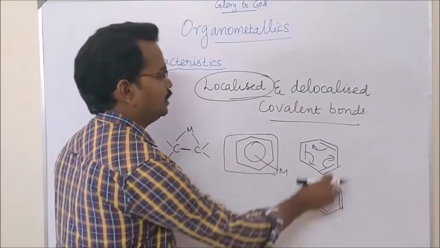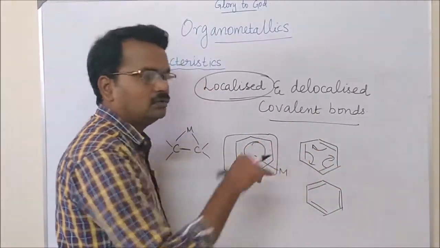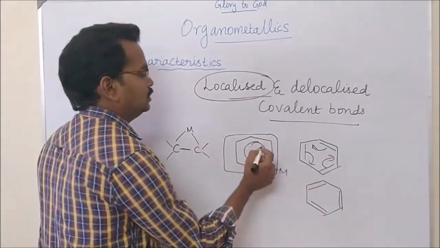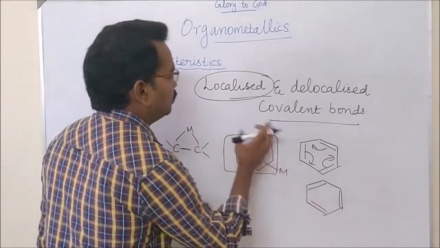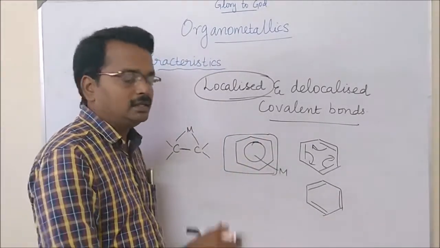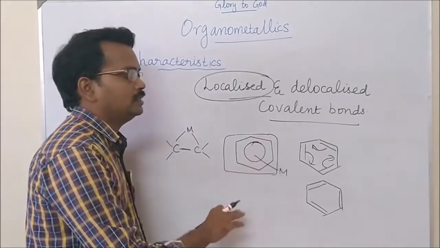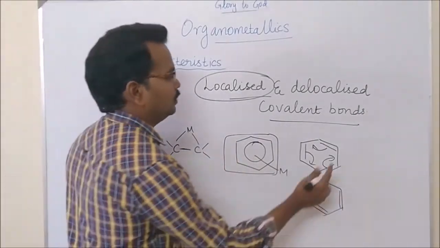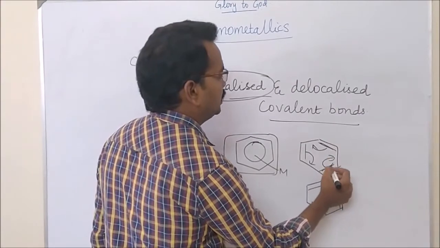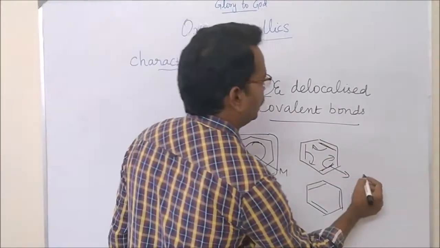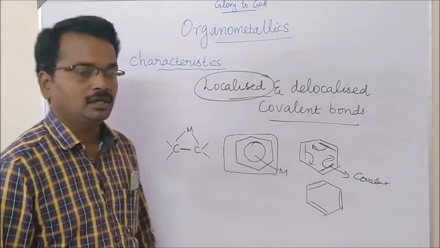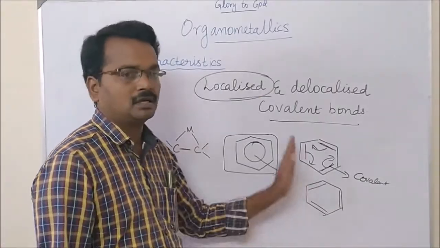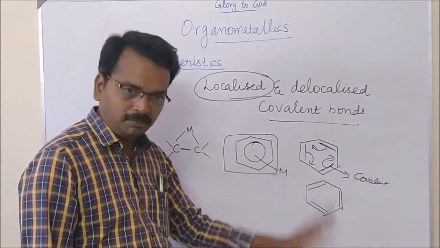Every time they are moving around themselves. If the electrons or pi bonds are moving around the ring, then they are called delocalized covalent bonds. These are called pi bonds, and a pi bond is nothing but a covalent bond. But these 3 covalent bonds are not localized in one place.